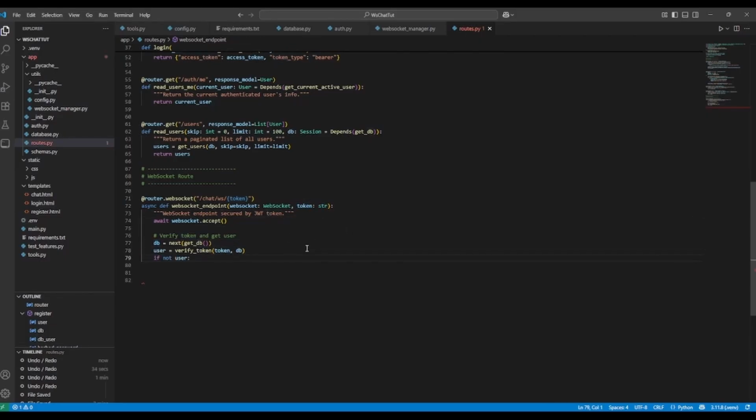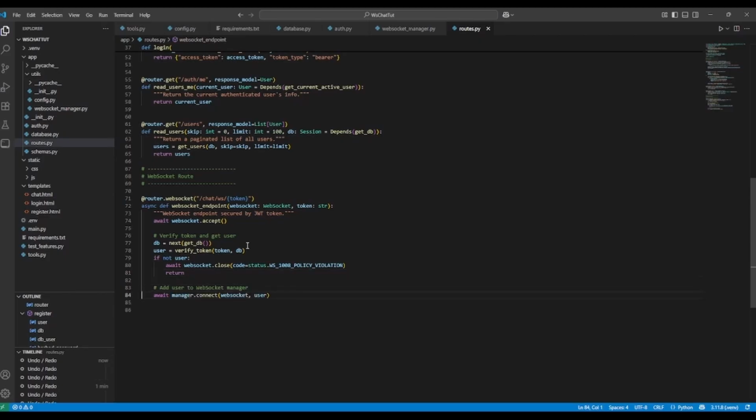And if the user doesn't exist, then we have a policy violation. Essentially, that could mean that for some reason maybe the JWT has been intercepted, or somebody copied it and is trying to do nefarious things with the server. So we're going to try to catch that, and then pass them the status code, and otherwise we're going to need to add the user with the WebSocket manager, which we do like this.